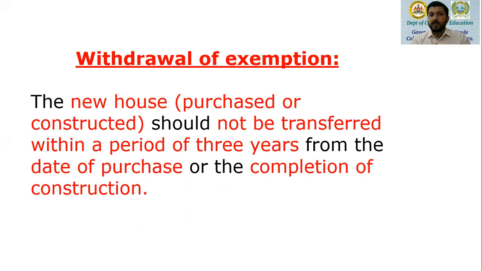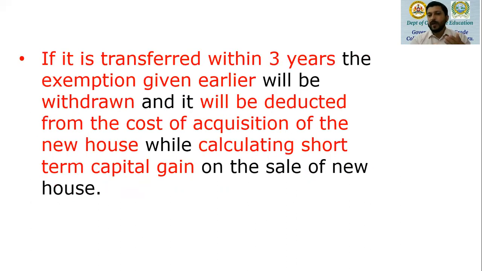If he is transferring, then the exemption given earlier will be withdrawn. If it is transferred within 3 years, the exemption given earlier will be withdrawn and will be deducted from the cost of acquisition of the new house while calculating short-term capital gain on the sale of the new house.